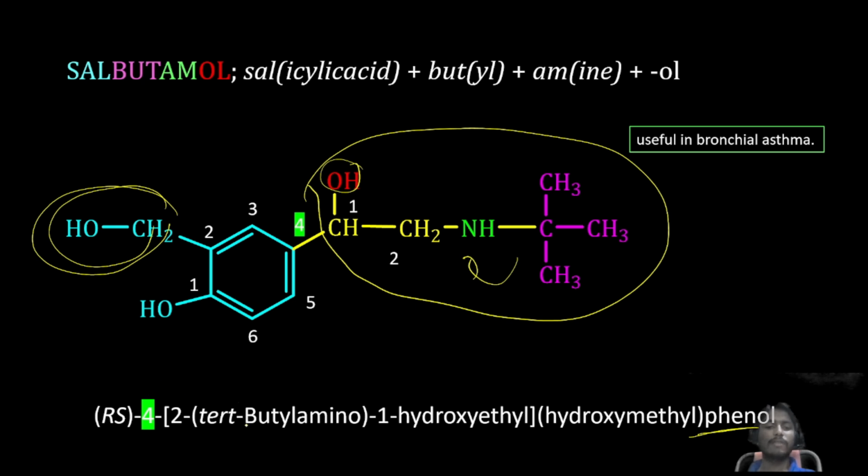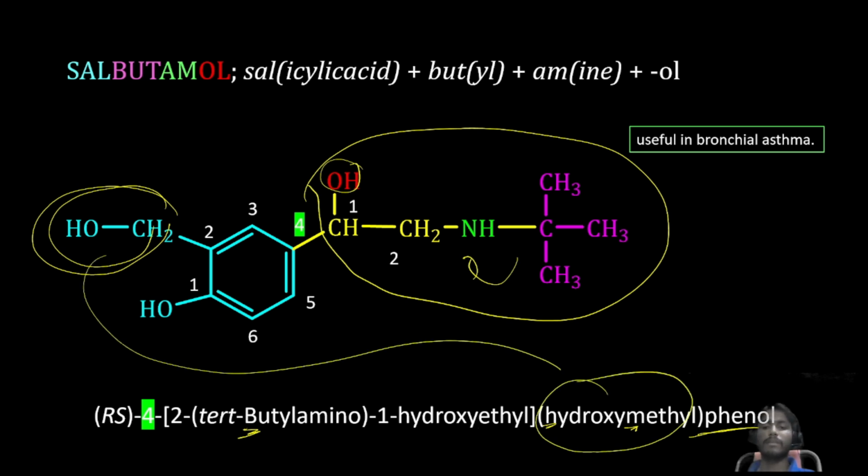See why we are writing this one: B letter will come first, then H letter will come. Then H letter followed by M letter. So here H letter followed by E letter, so we need to write first this one, then hydroxy methyl group this one last, then phenol it is.